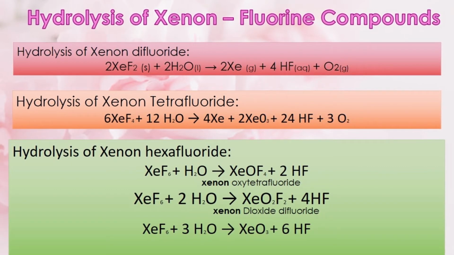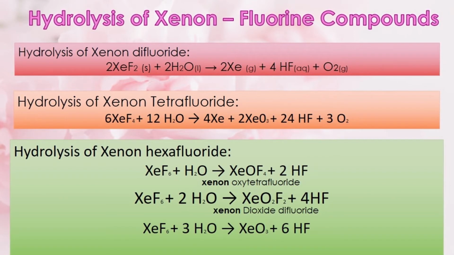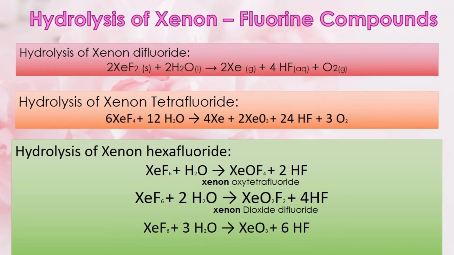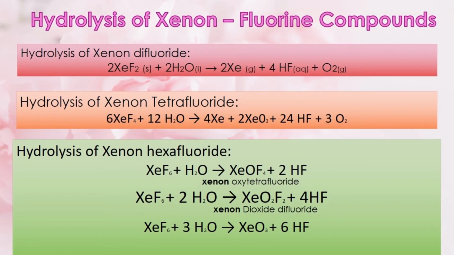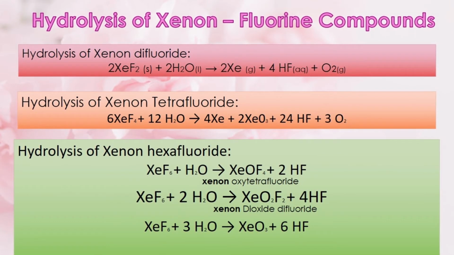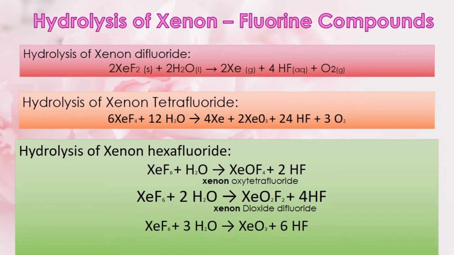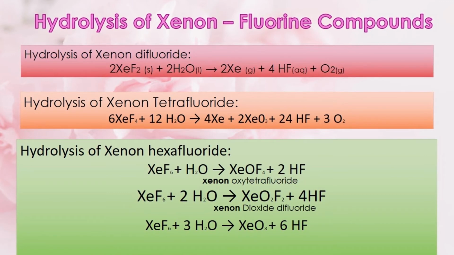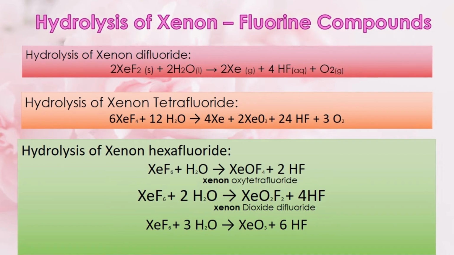Now let's see in detail about hydrolysis of xenon hexafluoride. When xenon hexafluoride is treated with water in the ratio of 1:1, it forms xenon oxyfluoride plus hydrogen fluoride. When treated with water in the ratio of 1:2, it forms xenon dioxide difluoride and hydrogen fluoride.